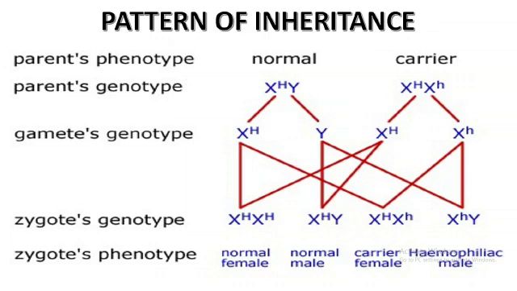This is the pattern of inheritance of hemophilia. You need not concentrate on this, but it is here to see. For example, here a normal male marries a carrier female. You can see one X written with a small h. This is a recessive X chromosome which the female has. She is called a carrier. When this normal man marries a carrier female, in the F1 generation one female is normal, one male is normal, but one female is a carrier and one male is hemophilic.